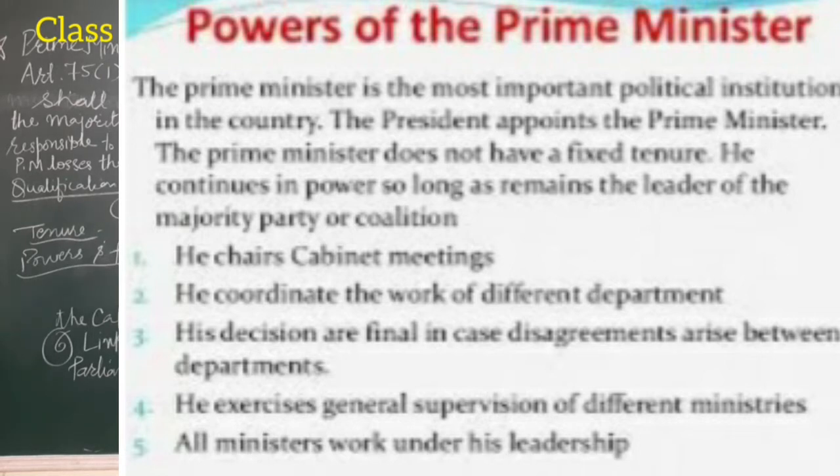Thirdly, the Prime Minister allocates ranks and portfolios to the ministers depending upon seniority and political importance. The ministers are given the rank of cabinet minister, minister of state or deputy minister. Next, the Prime Minister is the leader of the cabinet, and the cabinet functions under the control of the Prime Minister. He can call the meetings of the cabinet whenever he likes, and the Prime Minister prepares the agenda for the meetings as well as controls it.